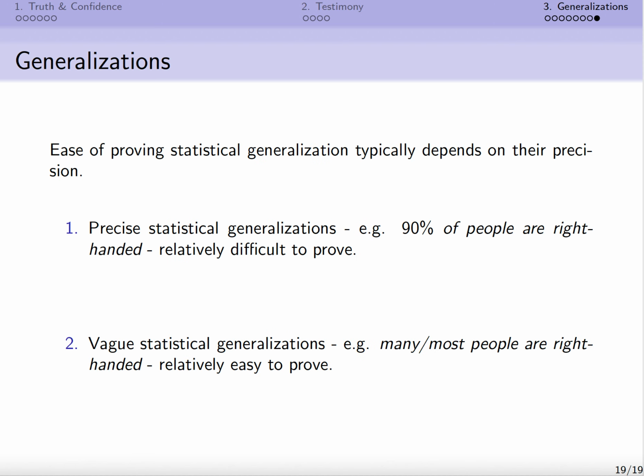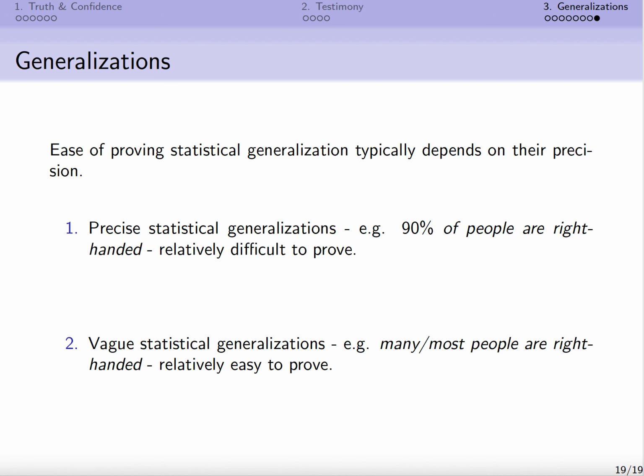What about statistical generalizations? How easy they are to prove or to come to have knowledge of depends, at least in part, on their precision. Generally, the more precise a statistical generalization is, the more difficult it is to prove.